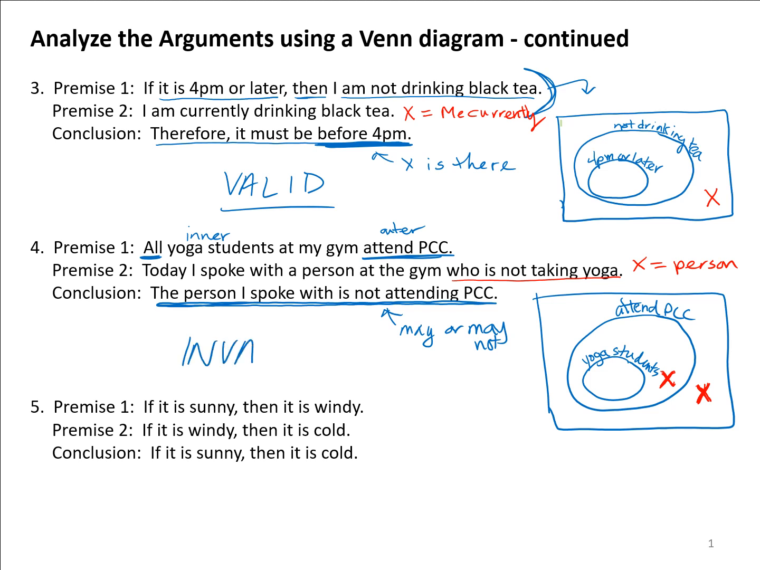Because for the conclusion and the argument to be valid, the conclusion must absolutely follow. If it's not guaranteed to happen, which in this case we're not guaranteed the person I spoke with was not attending PCC, they may or may not have attended PCC, then we must say the conclusion is invalid. You can only say it's valid if it must happen. Here we don't know, so we have to say invalid.